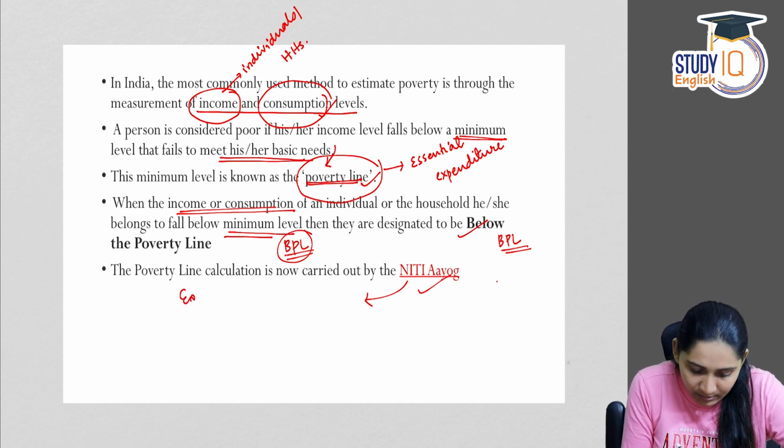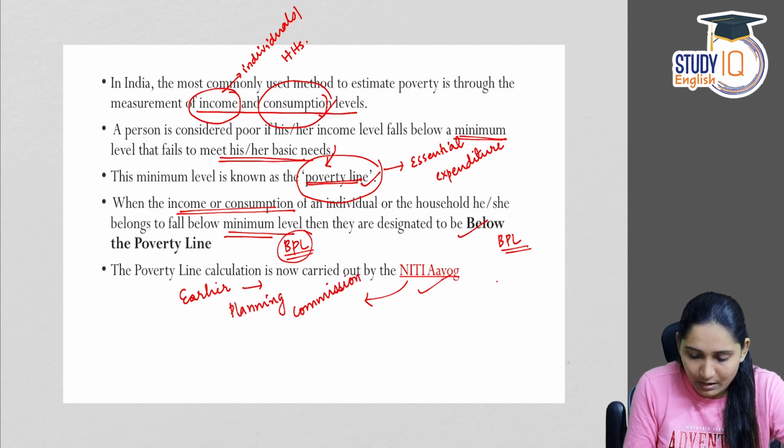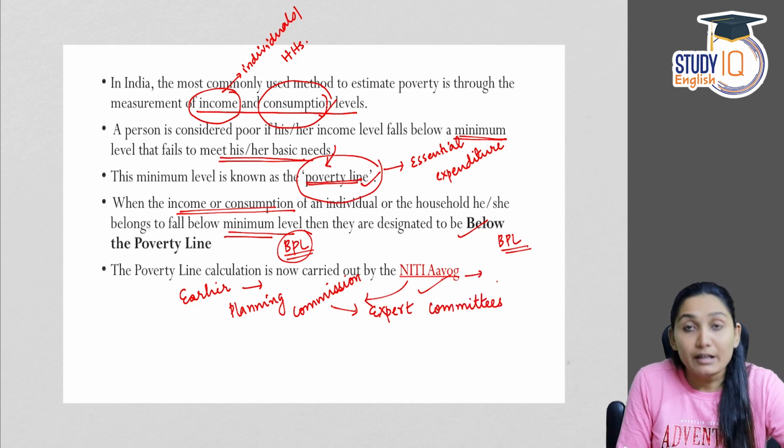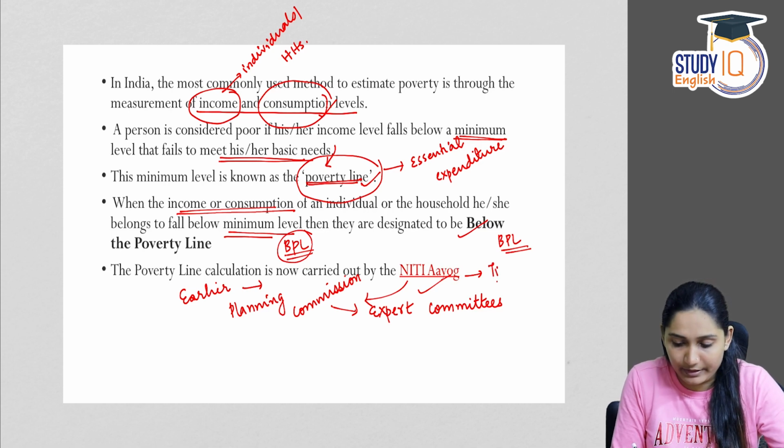So earlier it was done by the Planning Commission through expert committees. Now it is done by the Niti Aayog, the policy think tank of the government of India.